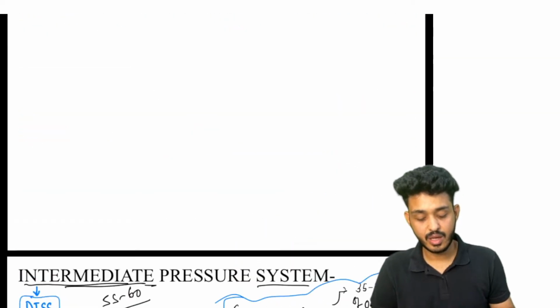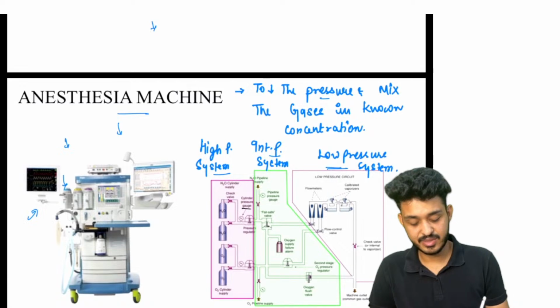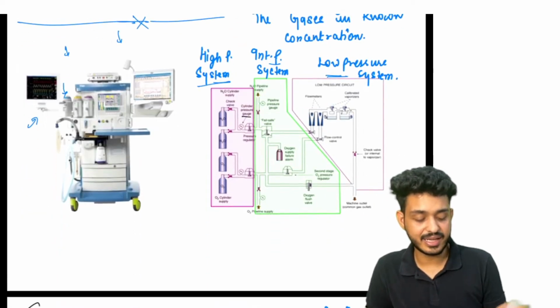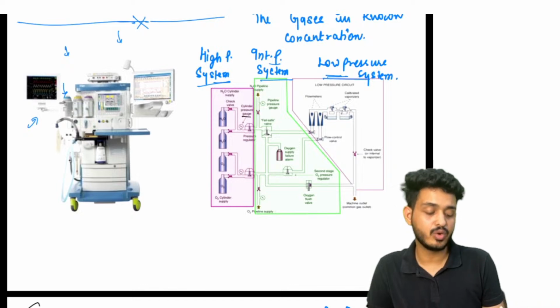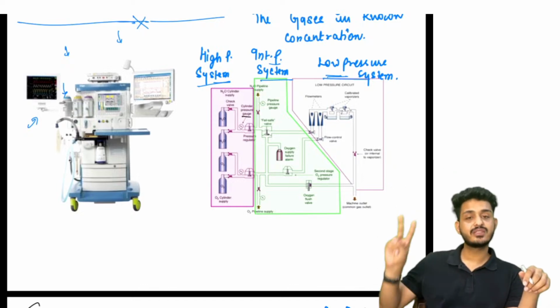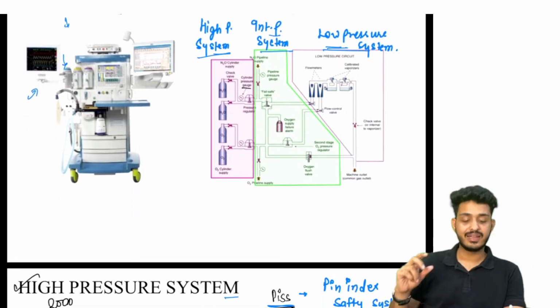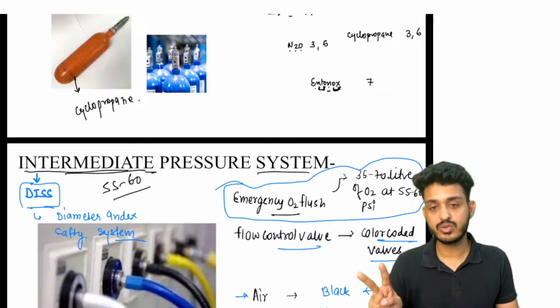So we are done with all the anesthesia machine. Anesthesia machine will be having three important parts. We are already done with that. We are having high pressure system, intermediate, and low pressure system. In high pressure system, two important points: one is about the pin index system, and second is about the color of the cylinder. These two questions are being asked.